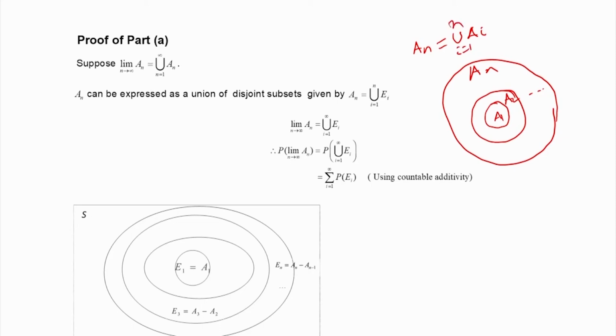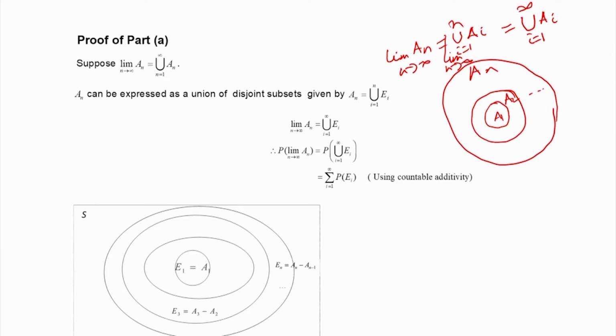Therefore, if I consider the limit of A n as n tends to infinity, that is the limit of this right hand side, that will be the union, i going from 1 to infinity. So, this is the limiting event. This limiting event is given by the limit of A n as n tends to infinity, equal to the union of A n going from 1 to infinity.